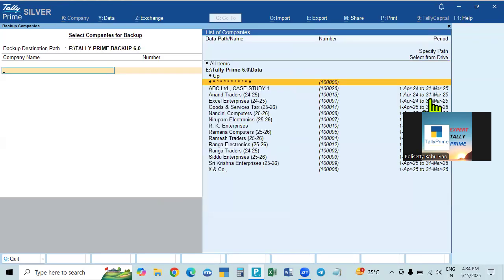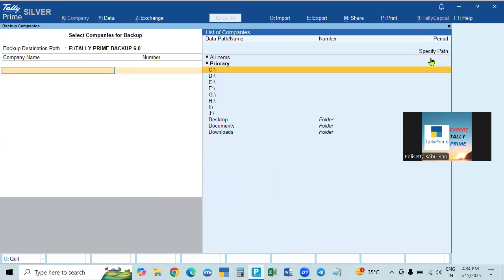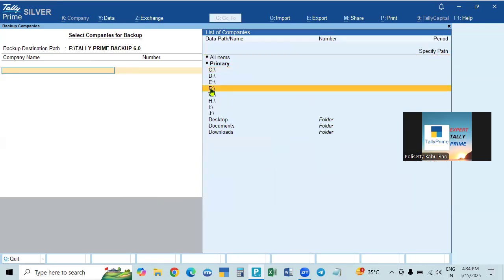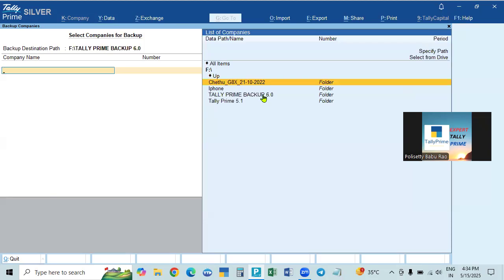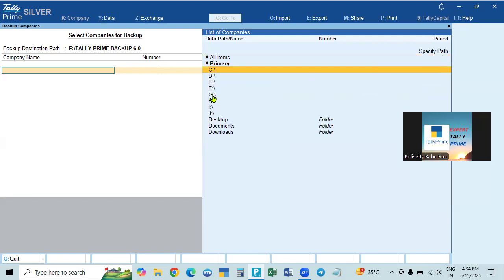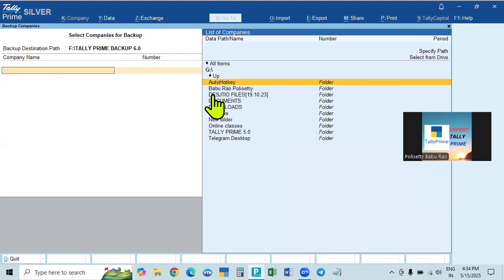When you are doing this, sometimes, select from drive means in F drive, if you go correctly, there is a backup file, and some other backup file is also there. By mistake, we can select some other backup file, then this company will be backed up and today's backup will go to some other folder. Or sometimes, by mistake, we select G drive. In the G drive, some update file, some backup file will be there, so we can select that like that.